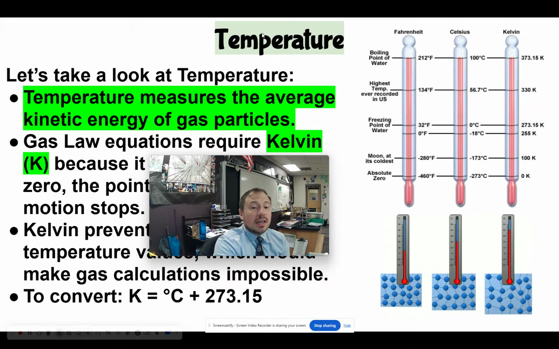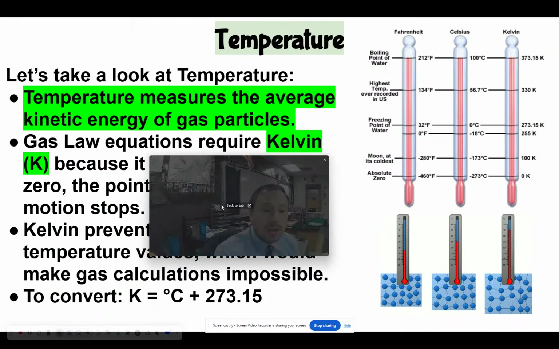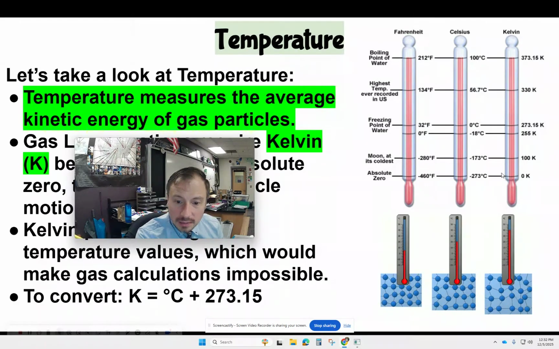To convert from Celsius to Kelvin, it's Celsius plus 273.15. We need our measurements to be in Kelvin, because our laws require us to not have a negative temperature. You can see here there are these thermometers.